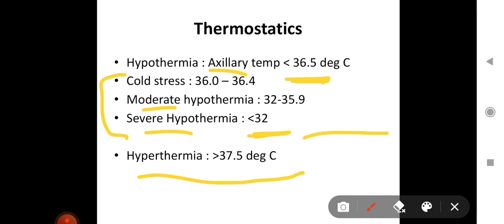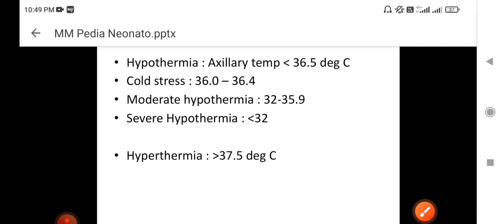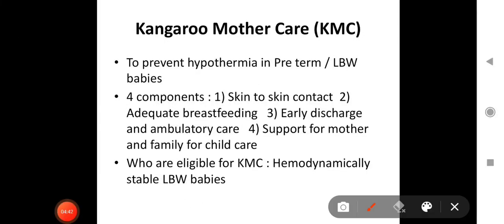Now, next, kangaroo mother care. This is a very important topic in neonatology. This is used to prevent hypothermia in preterm or low birth weight babies. Now, what are the 4 components of KMC? It can be asked, these 4 components can be asked in question in form of various options.